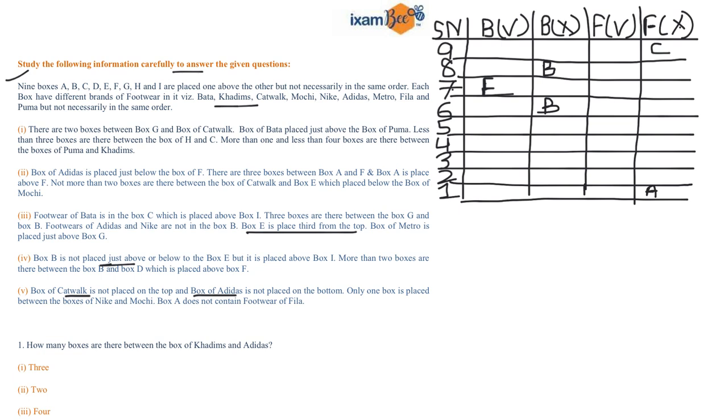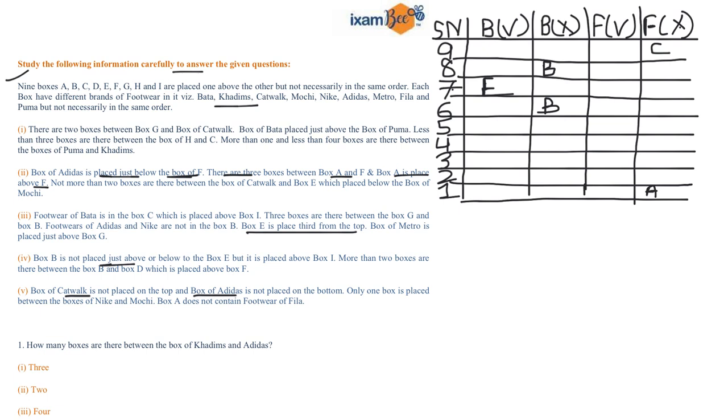Now if you read statement number 2, it is given that there are 3 boxes between box A and box F. Box A is placed above F, right? And the box of Adidas is placed just below box F. So you need to accommodate these statements in your given table. So it is given that there are 3 boxes between A and F and box A is above F.